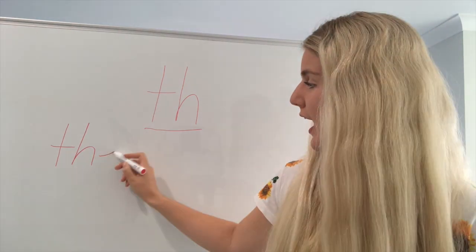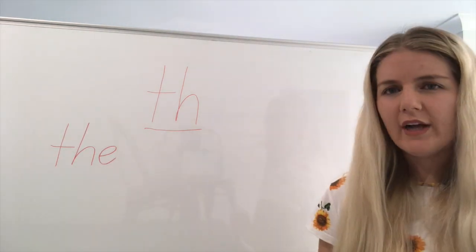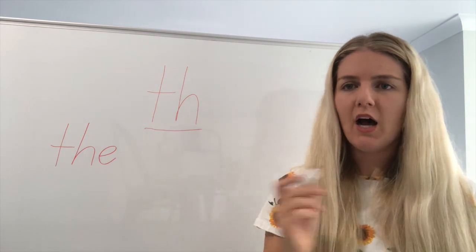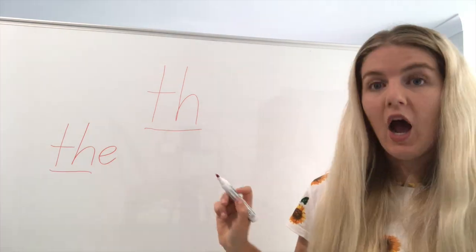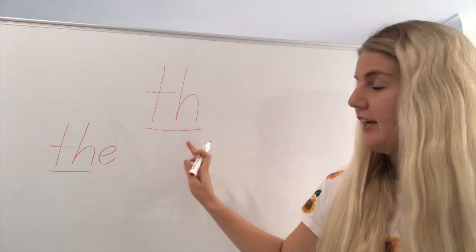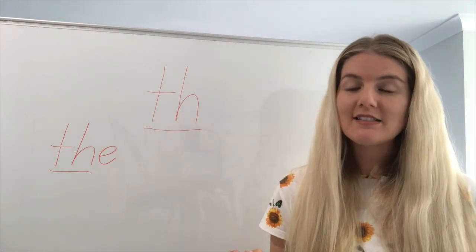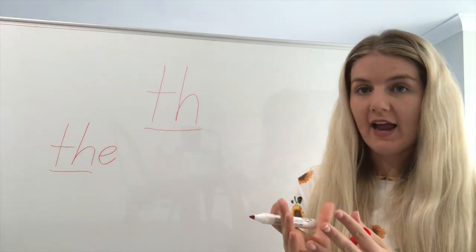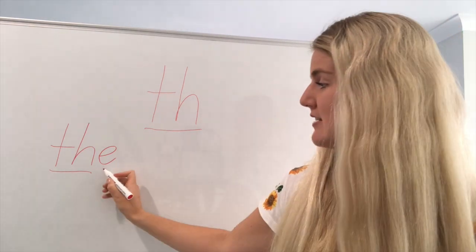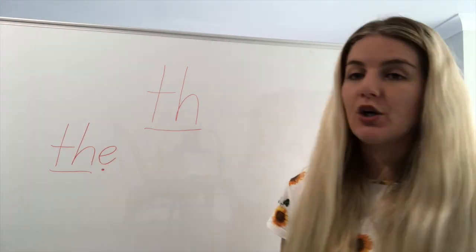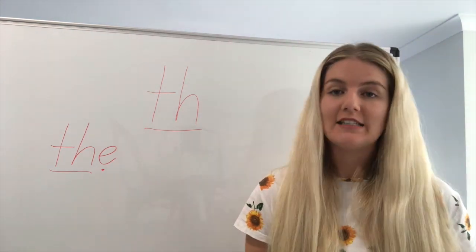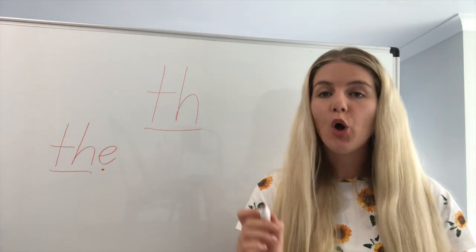TH and the E. I wonder, where do I put my sound bar in the word the? Underneath the TH, because the sound bar goes under letters that make one sound, okay? And a sound button goes under the other letters that make a sound on their own.